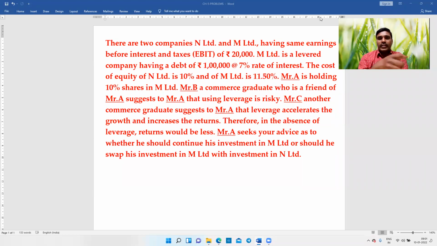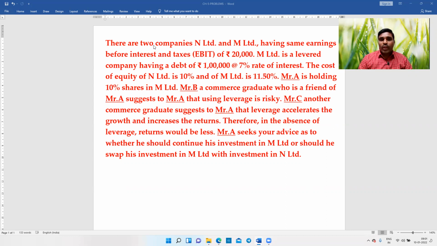Hello everyone. In this video, I'll explain how to substitute the corporate leverage with the shareholders leverage with a small example. Okay. So the concept here is how to substitute the corporate leverage with the shareholders leverage.